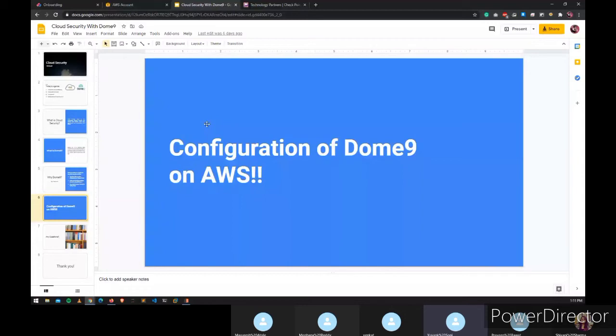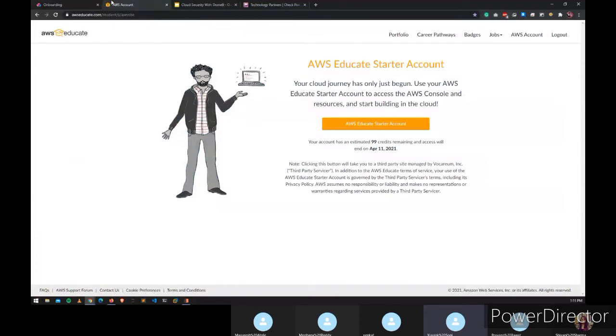If we have made a platform or our applications there, the security of those applications is on us, not on those service providers. So now we will move on to the practical part.